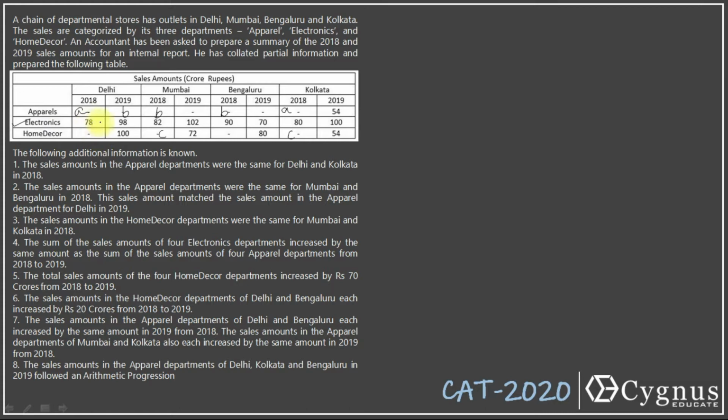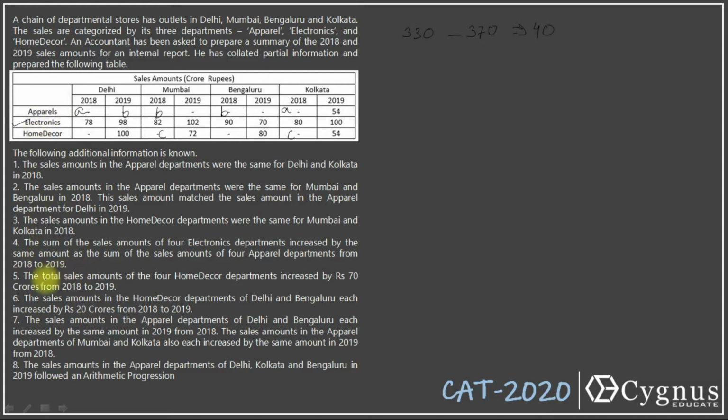If you add this up, 78 plus 82 will give you 160, 160 plus 90 is 250, 250 plus 80 is 330. Next it will become 98 plus 102, 200, 270, 370. That means there is an increase of how much? 40. That means in the case of apparel departments, the increase should also be equal to 40.